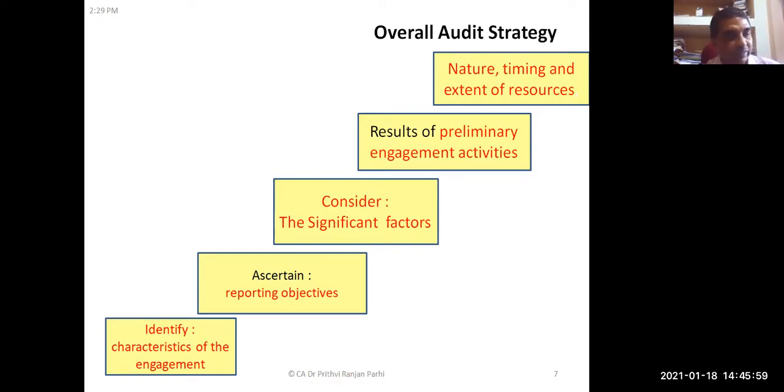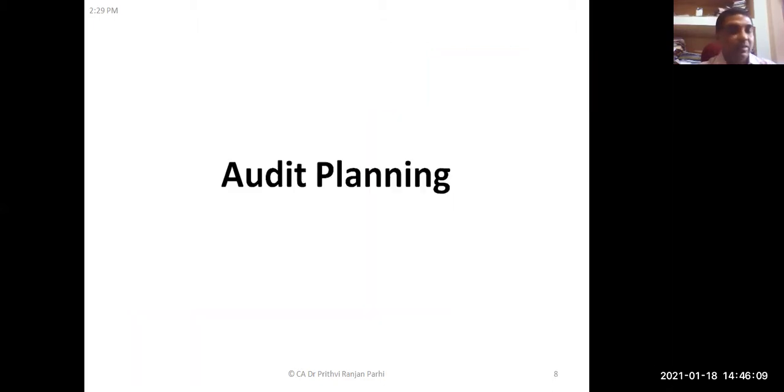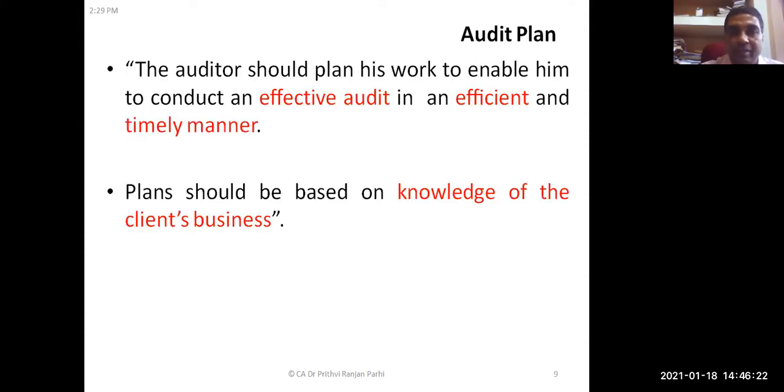Now, the next concept is that we'll be learning about audit planning. Now coming to audit planning.